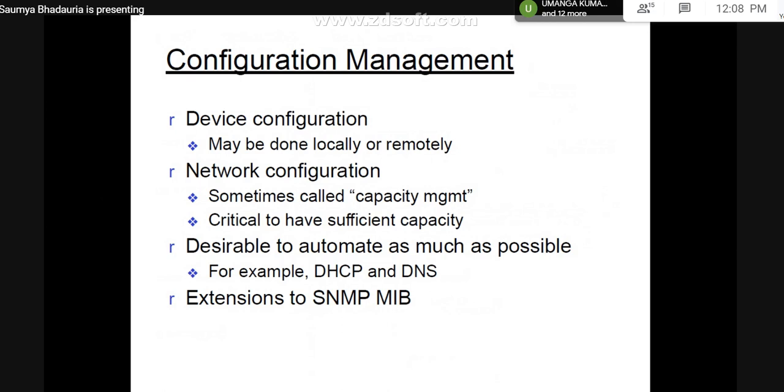For example, when we are creating a newer network, we'll create a document which states that these are the types of routers installed. These are the operating systems present in these routers or in these servers.